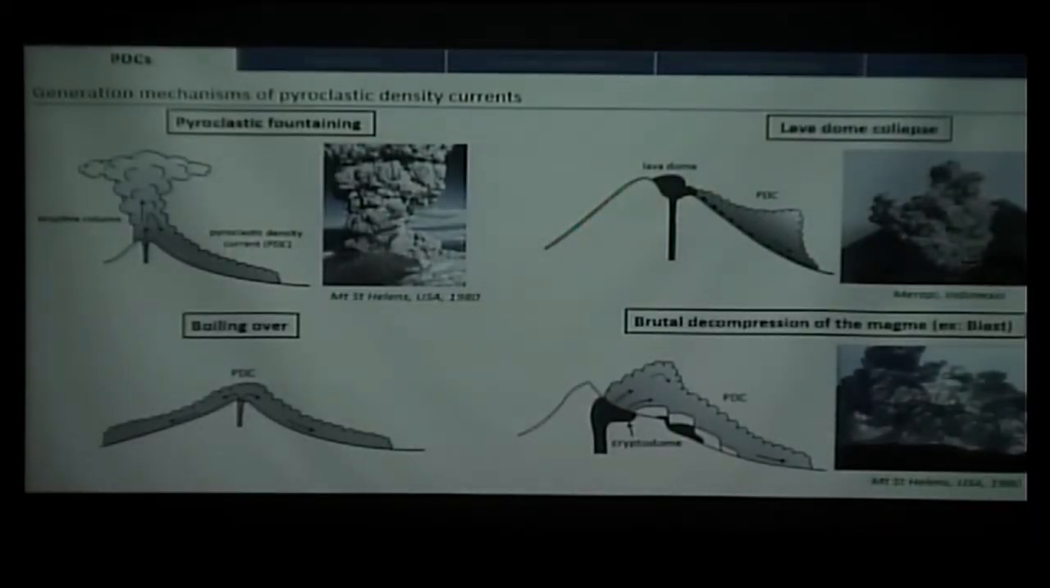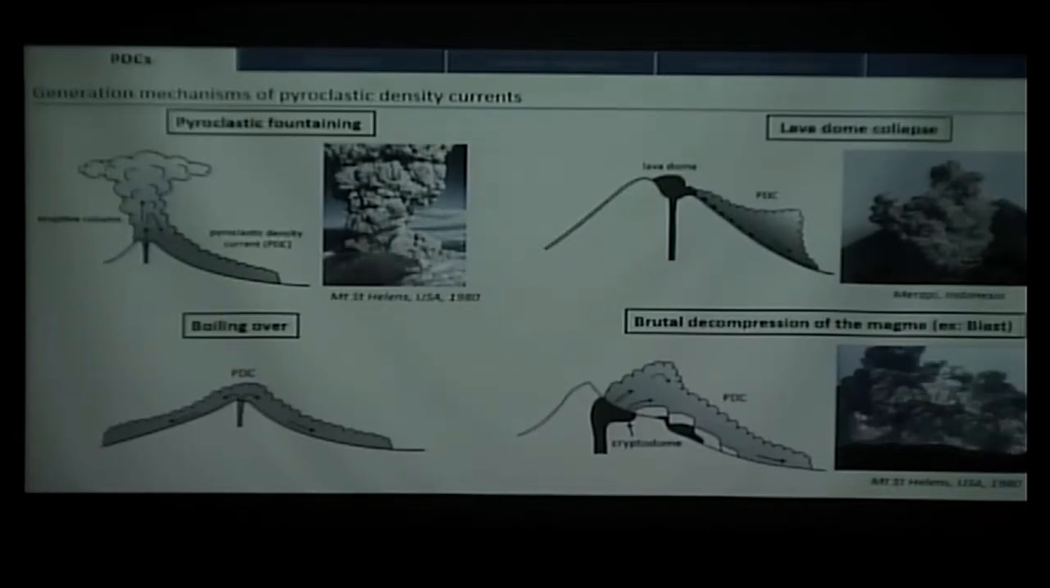For example, the fallback of an eruptive column, when the mixture is not able anymore to mix well with the ambient air, and then it's much denser than the air and will fall back. If the mixture doesn't ascend sufficiently fast, it will spill over the vent and form a pyroclastic density current directly, which is called boiling over. But basically, these two mechanisms are the same.